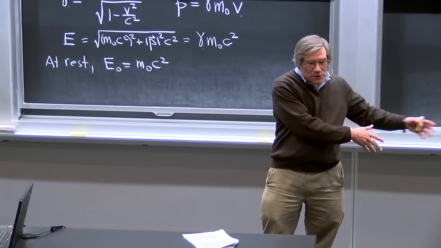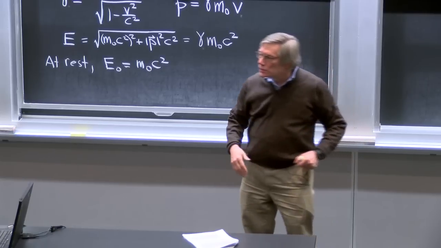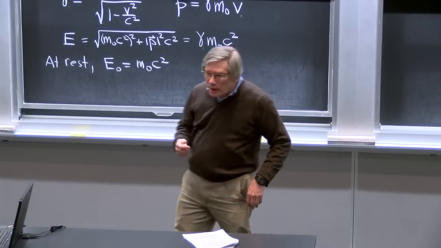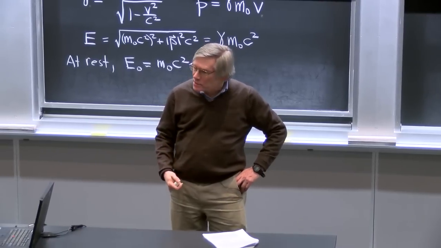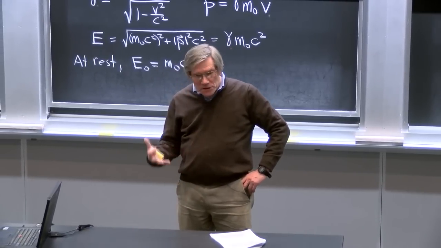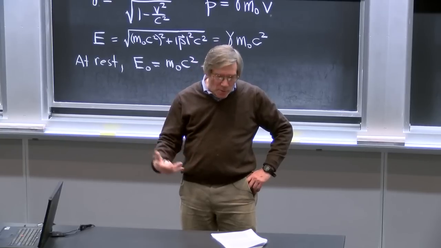You'd find it would not be conserved in other frames. So if the conservation of energy and momentum are to be a universal principle of physics, which Einstein wanted to maintain, it would be necessary to redefine energy and momentum.